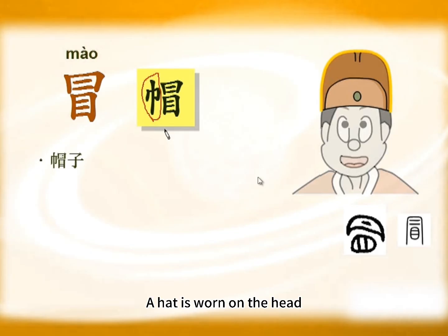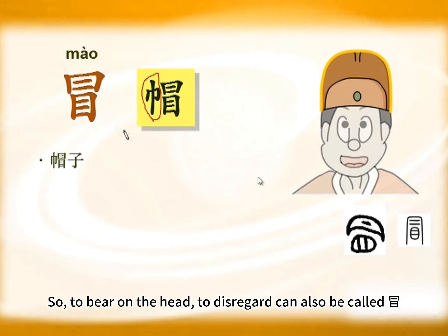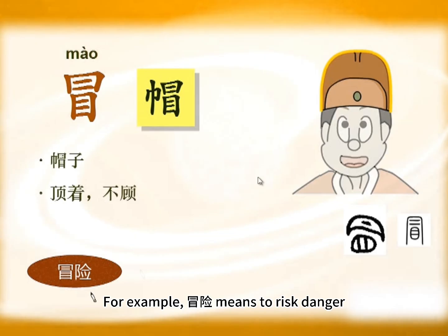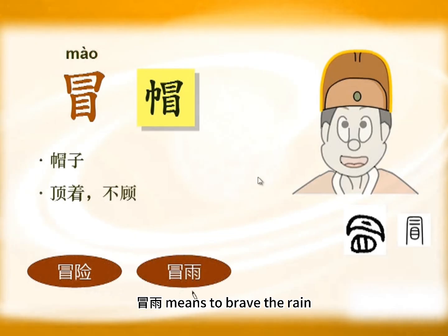A hat is worn on the head. So, to bear on the head, to disregard, can also be called mao. For example, mao xian means to risk danger. Mao yu means to brave the rain.